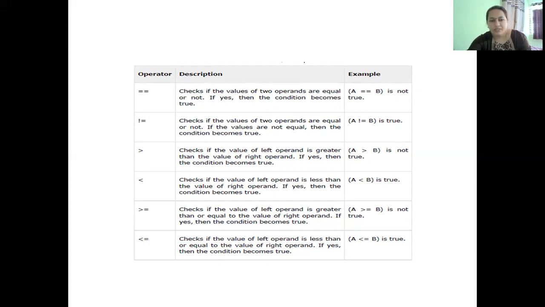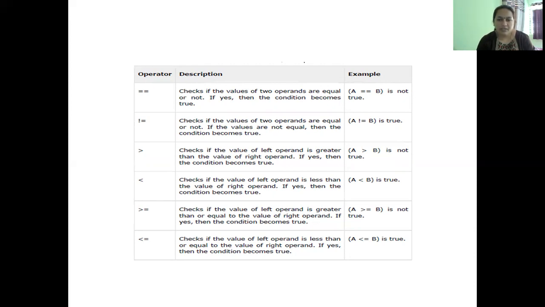The fourth relational operator is less than. So A less than B, 10 less than 20 is true. This will return a true as answer. The fifth relational operator is greater than or equal to. A greater than or equal to B in this case is not true. So this operator will return true if either the first operand is greater than or equal to the second operand. Otherwise, it will return a false. The sixth relational operator is less than or equal to. So this will return a true if the first operand is less than or equal to the right operand.